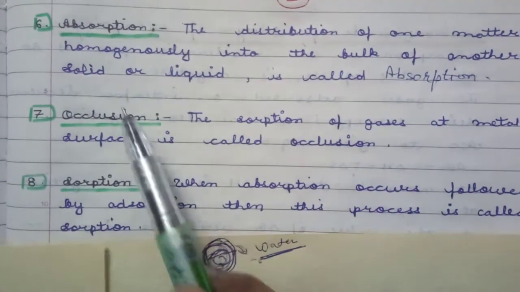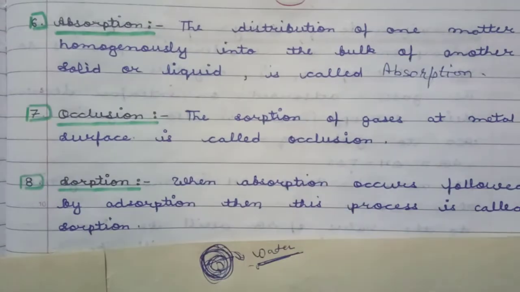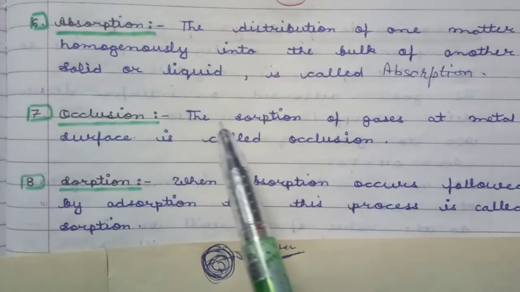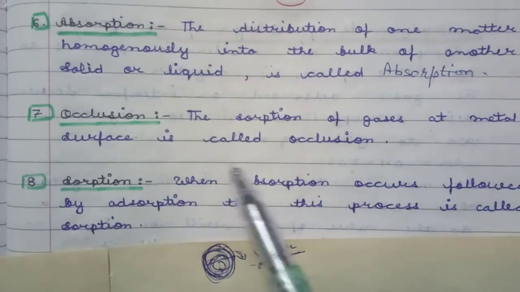Occlusion, when this absorption is taken by the absorbate which is gaseous in phase. Okay, means the absorption of gases at a metal surface is called occlusion.